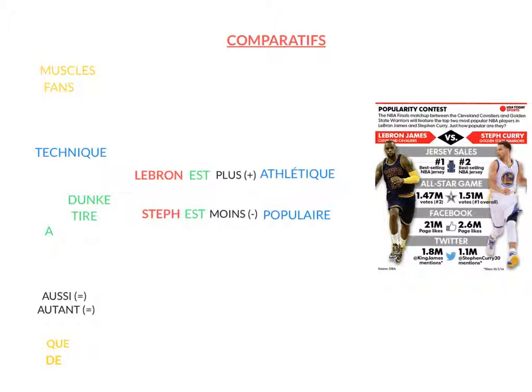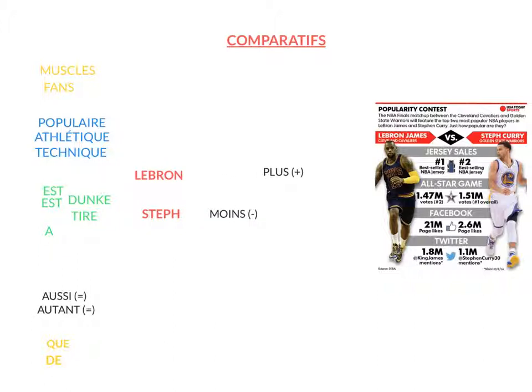Let's pretend you just want to use a verb. Well, it works. Let's remove those and use verbs instead. So for LeBron, dunk, because LeBron dunks a lot, right? LeBron dunk plus.